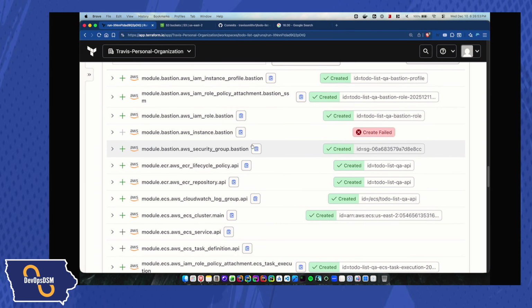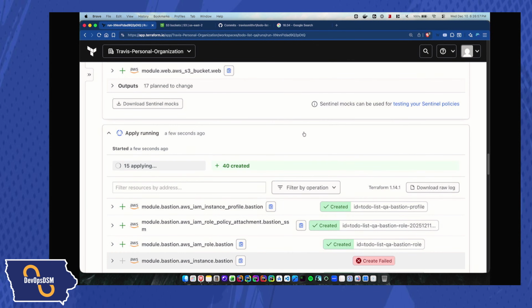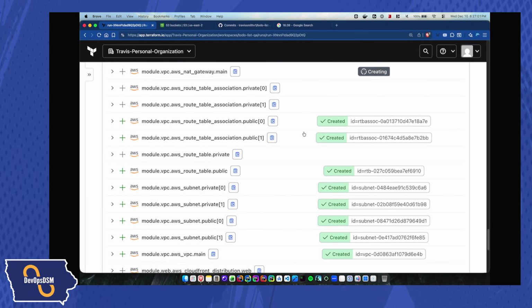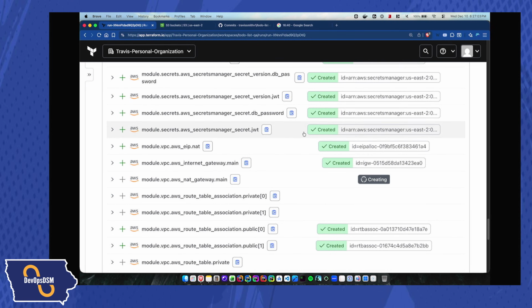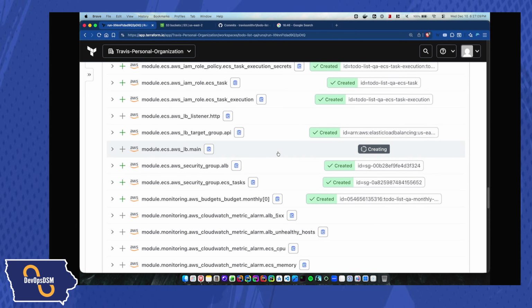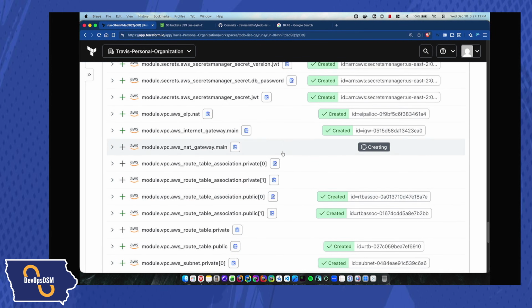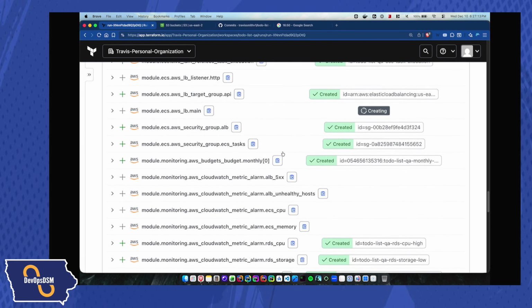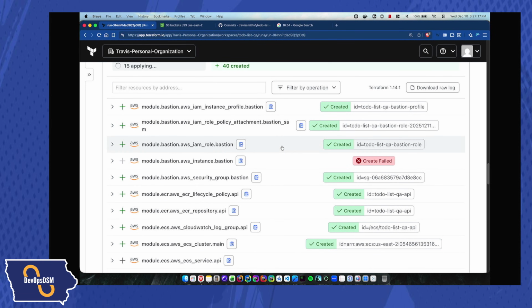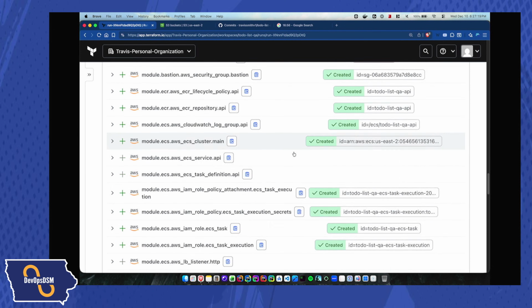Let's go ahead and check on it. I did see that something failed, but a lot of stuff is succeeding. That's a good sign. The things that take the longest are definitely the database, as well as the internet gateway or the NAT gateway, as well as the load balancer. So, Bastion host failed. Okay, so we'll wait for those.